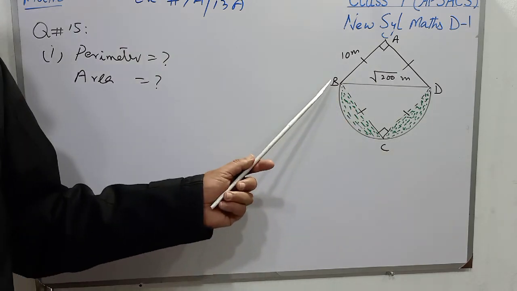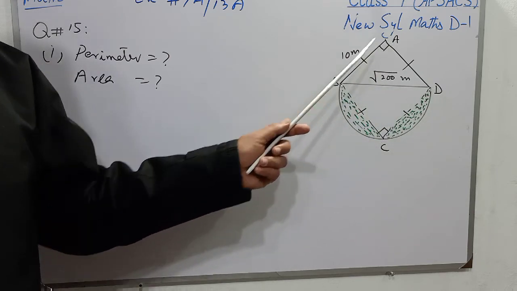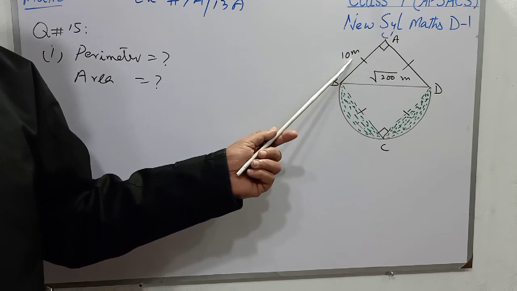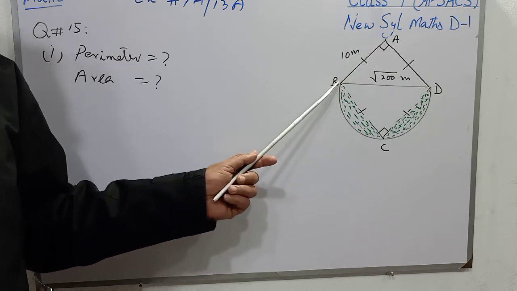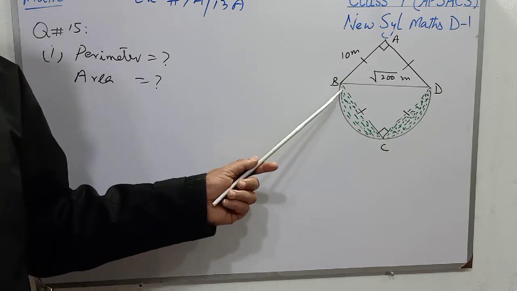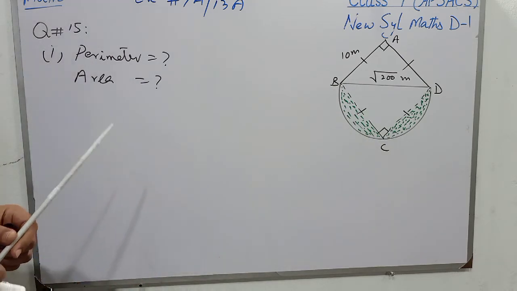Students, question number 15. There is a figure in which BCD is a semicircle and ABCD is a square of side 10 meter. We have to find the perimeter of the shaded region, as well as the area of the shaded region.